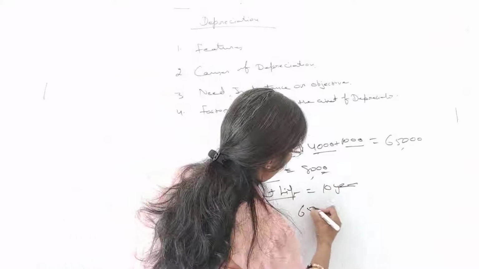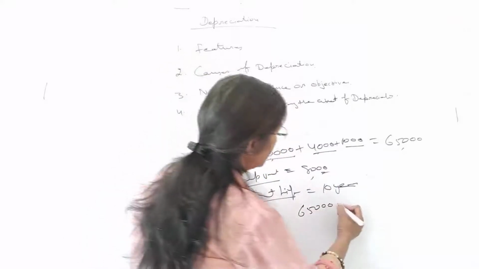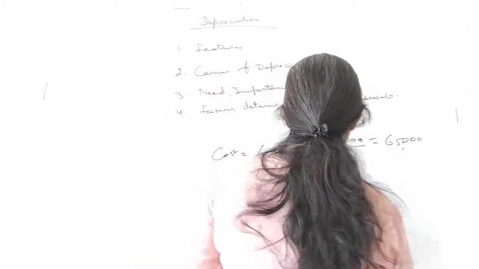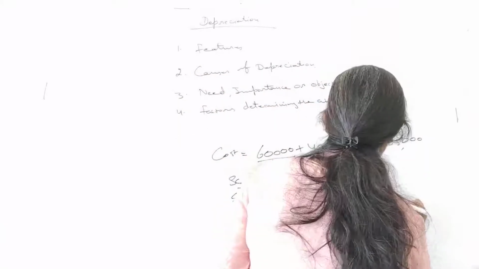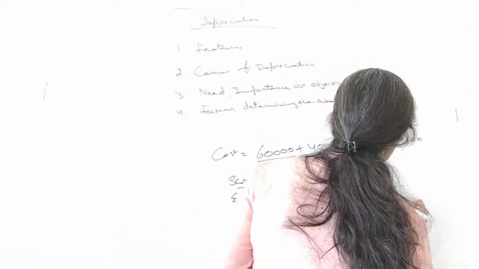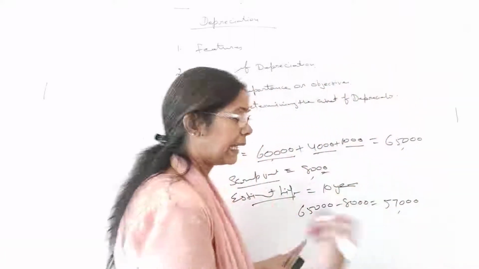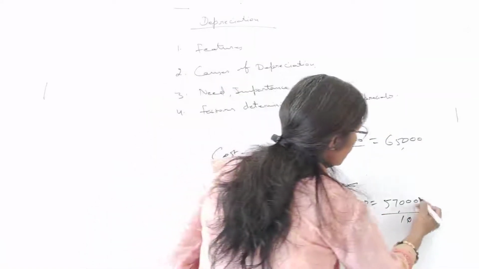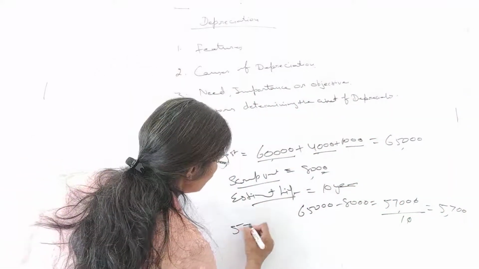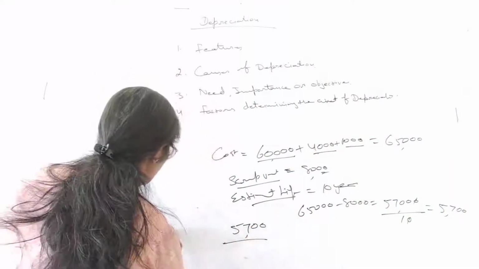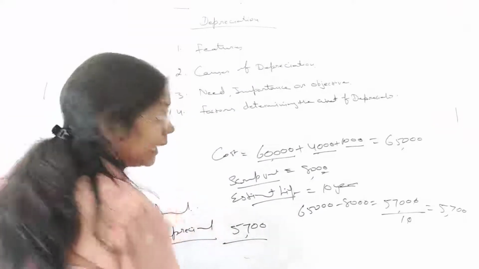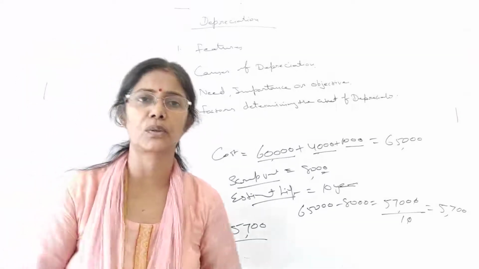So this 65,000 is the cost and 8,000 we will recover from its scrap. So what comes? This comes 57,000. And this will be divided by the estimated life of the machinery, that's 10. So this is 5,700. 5,700 is the value of depreciation. This is the annual depreciation which will be charged on the machine.